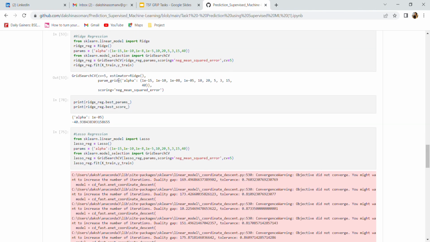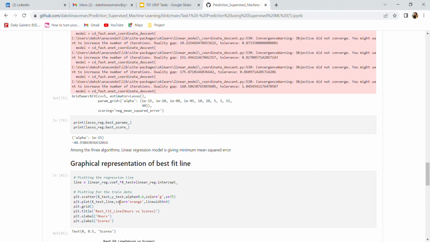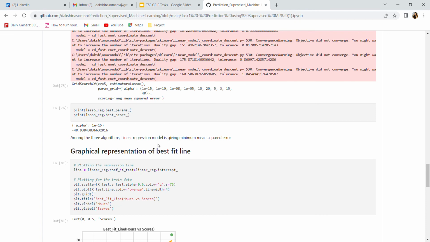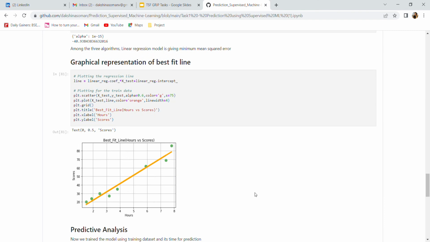Then I additionally perform two algorithms, that is ridge regression and lasso regression, to check the mean squared error. And among all these algorithms, linear regression model is giving the minimum mean squared error. So this is the graphical representation of the best fit line.